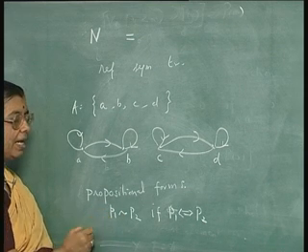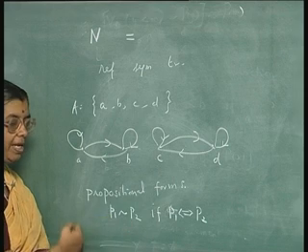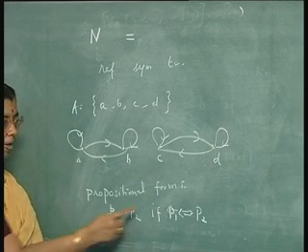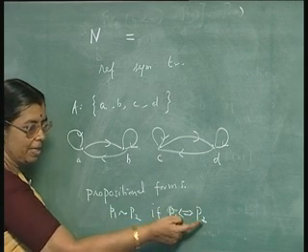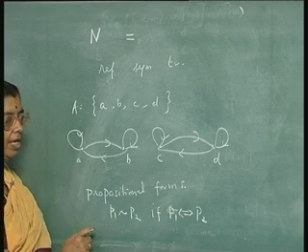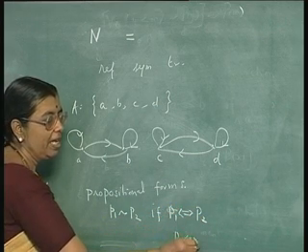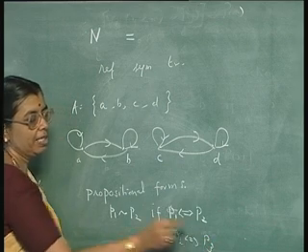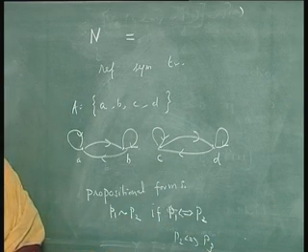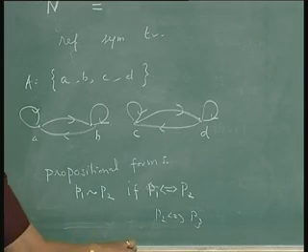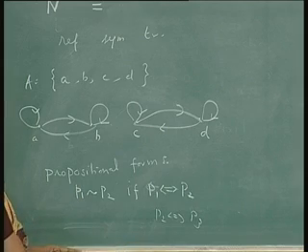Then this is reflexive: P1 will be equivalent to itself. And if P1 and P2 are equivalent, then that means P2 and P1 will be equivalent. If P1 and P2 are equivalent and P2 is equivalent to P3, from that we can conclude P1 is equivalent to P3, so the transitive property will hold. And so, this is another example of an equivalence relation.